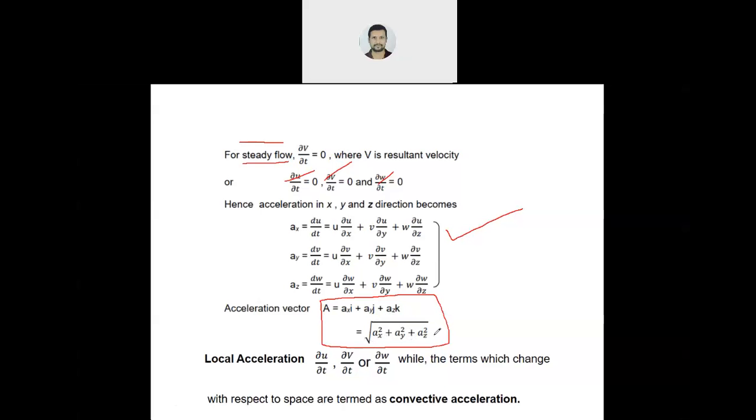Now, the thing which is changing with time is known as the local derivative, and anything which is changing with respect to space, meaning x, y, z, is known as the convective term. Local term, convective term. Local means changing with respect to time. Convective term means changing with respect to space. So these are some important things you should know.